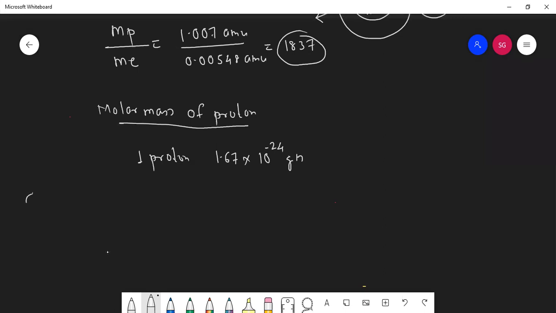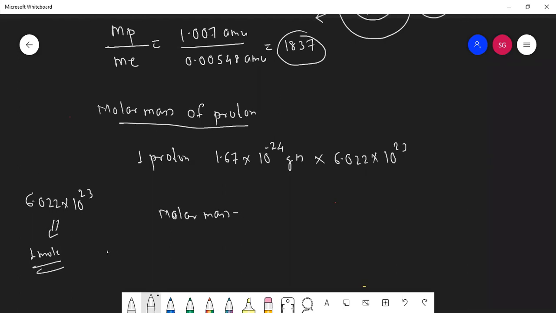And students, this 6.022 into 10 raised to 23 means 1 mole. Yes. So if you simply multiply it by 6.022 into 10 raised to 23, you will get the molar mass of proton. Molar mass means of 1 mole. So please calculate this and tell me the answer.